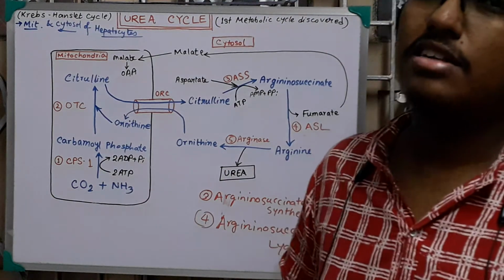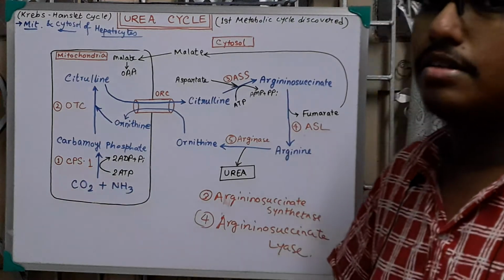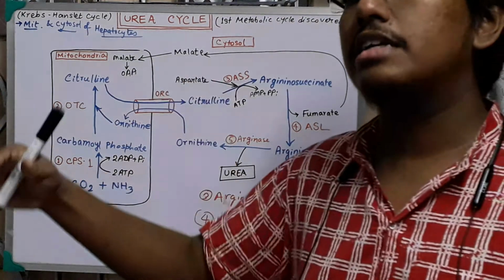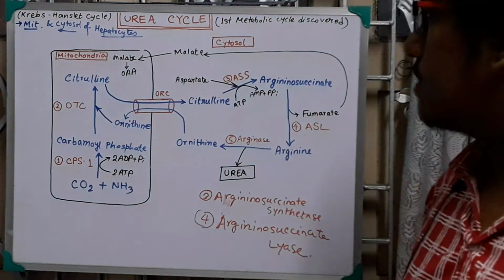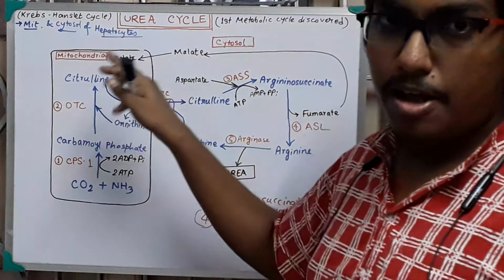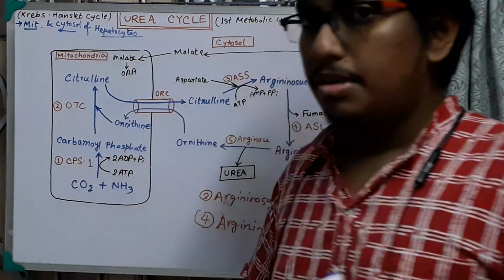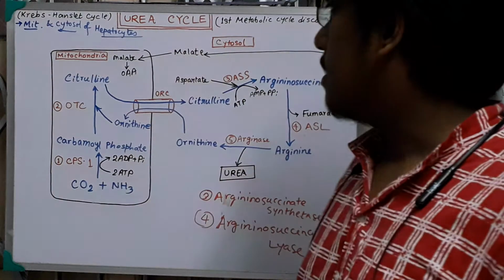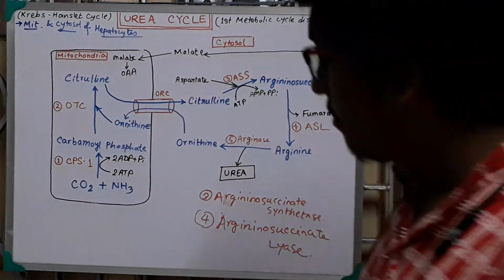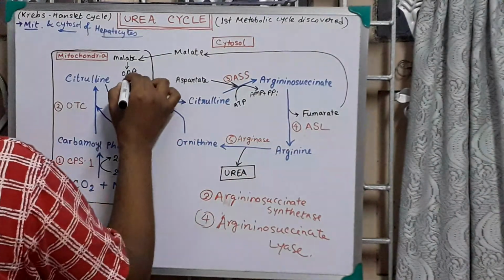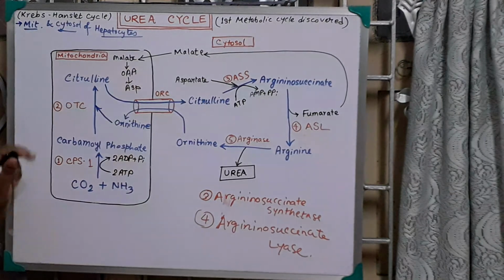The TCA cycle is a multi-signal pathway, you know, just like a traffic signal, where you can enter from anywhere and exit from anywhere in the TCA cycle. So malate is an intermediate molecule of the TCA cycle. Malate will be converted in the subsequent steps into oxaloacetate.